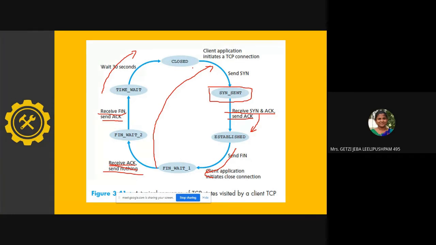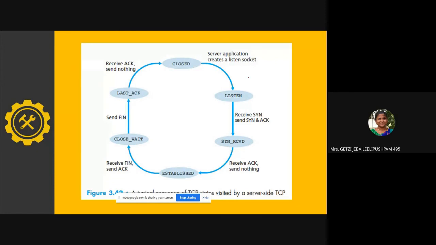Now let us see what happens on the server side. What does the server do? It just waits in the listen state. It just listens for anybody opening a connection. It keeps on listening. Then what happens? It receives a SYN. So then it should send a SYN plus acknowledgement. This is what you call accepting.